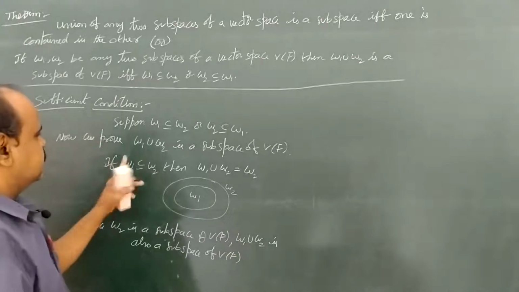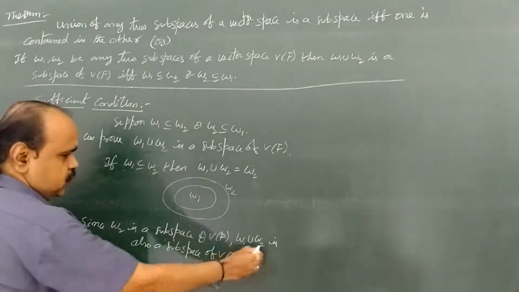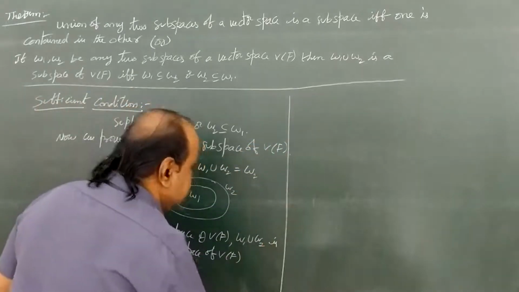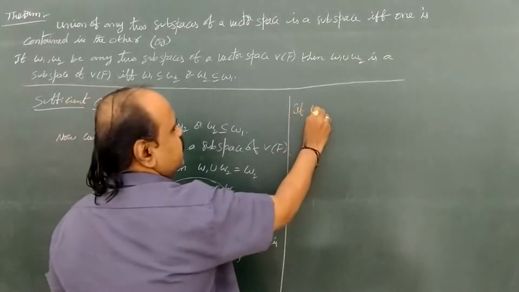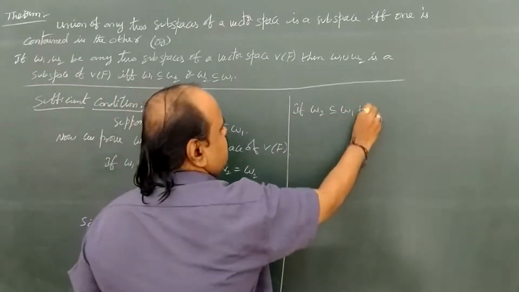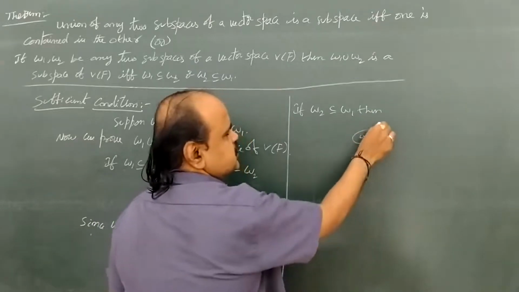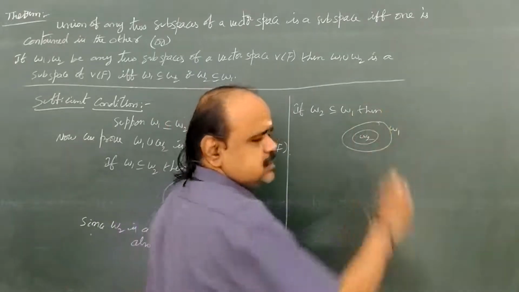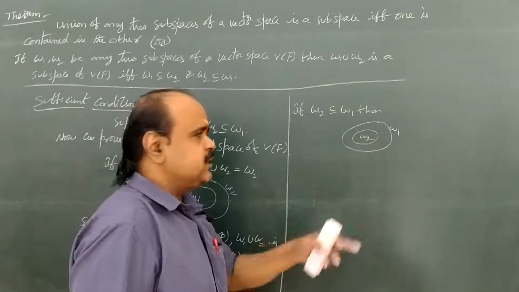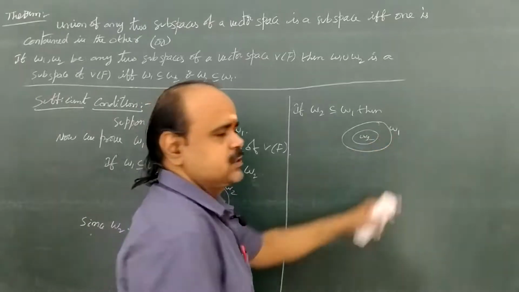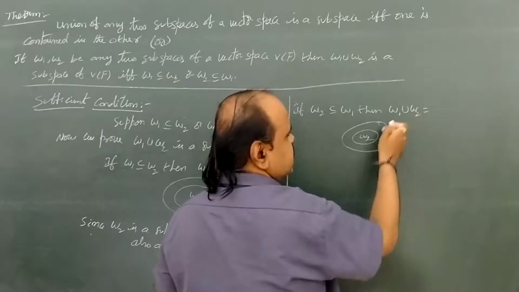In the sufficient condition, what we have to prove is that W1 union W2 is a subspace. So if we take this condition, we proved it. Similarly, if W2 subset equal to W1, then W2 is the smaller set and W1 the bigger set. If we take their intersection, we get the smaller set W2. If we take their union, we get the bigger set.